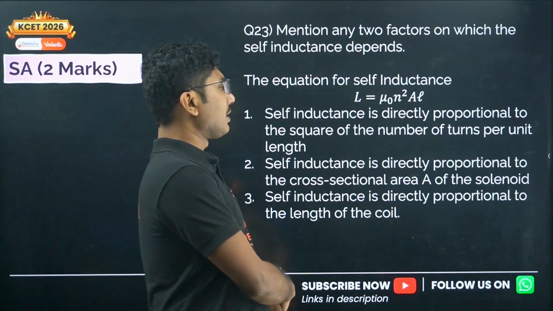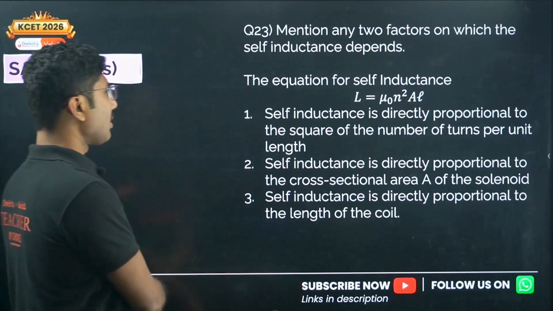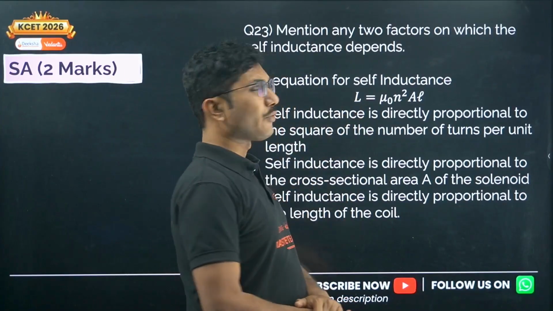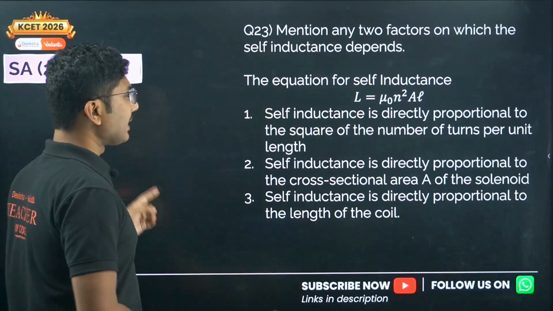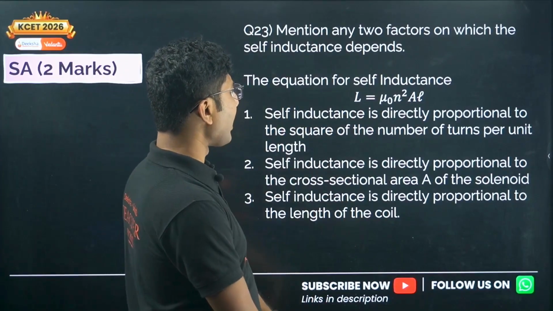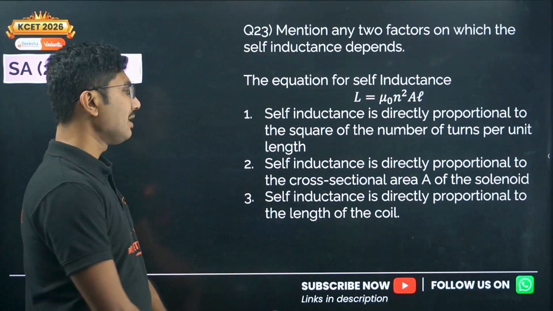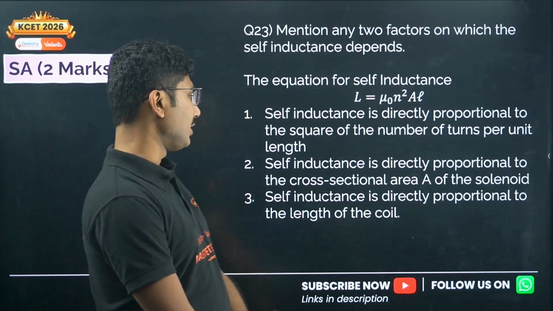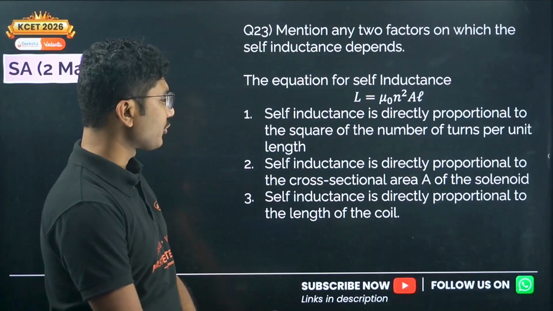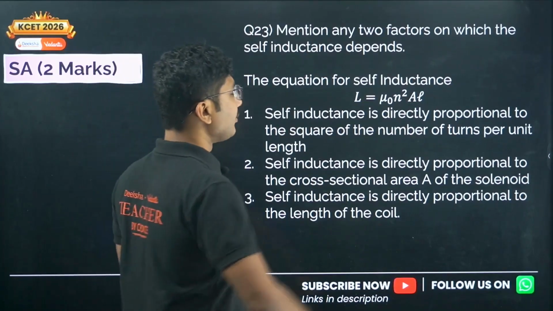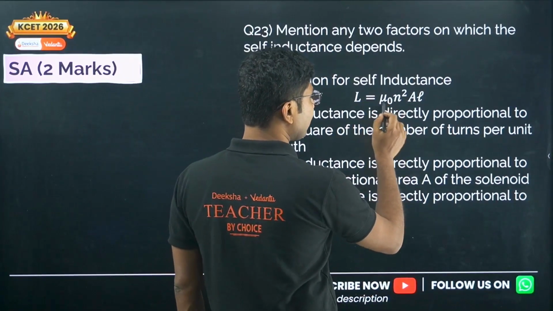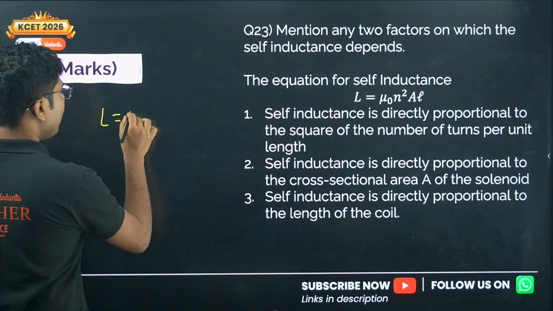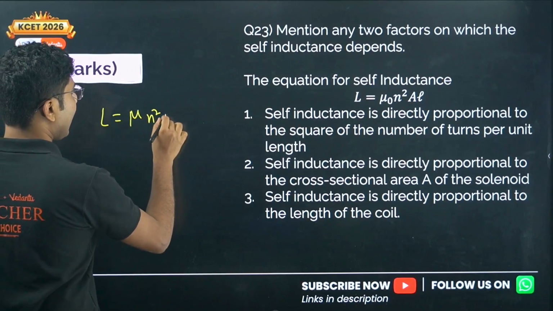Mention any 2 factors on which the self-inductance of the coil depends. So the self-inductance formula is given by mu naught n square A into L. Self-inductance is directly proportional to the square of the number of turns per unit length. Self-inductance is directly proportional to the cross-sectional area A of the solenoid. Self-inductance is directly proportional to the length of the coil. In fact, if you take the most general expression, then instead of mu naught, it will be mu, so L will be mu n square AL.